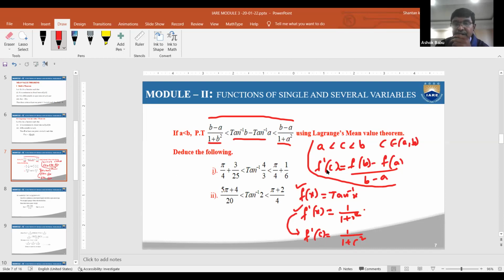Coming to the point, f dash of c is equal to, you need to put here whatever you obtain, that is 1 by 1 plus c square is equal to f of b. What is f of b equal to? What is f of b? Anyone? What is f of b?